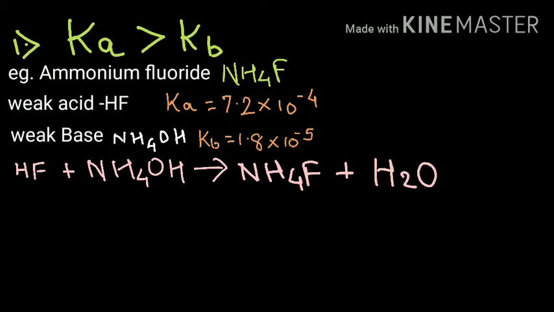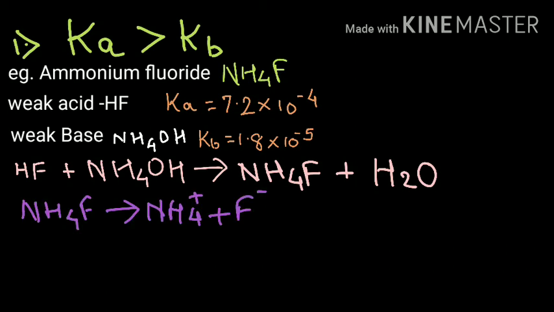So it is clearly visible that the acid dissociation constant is greater than the base dissociation constant. The salt which is formed here, ammonium fluoride, will undergo complete dissociation as follows. So NH4F is going to split up as NH4 plus ion, which is the cation, plus F minus ion, which is the anion.